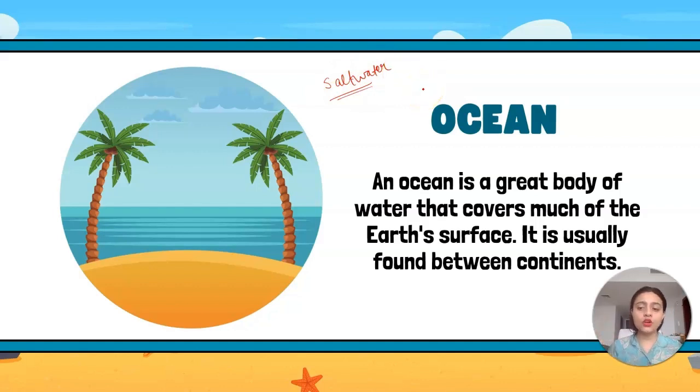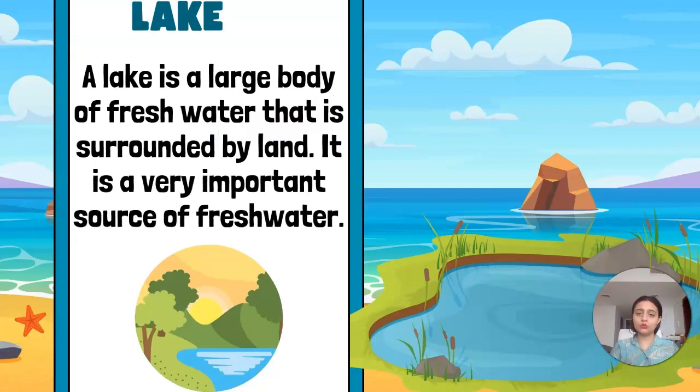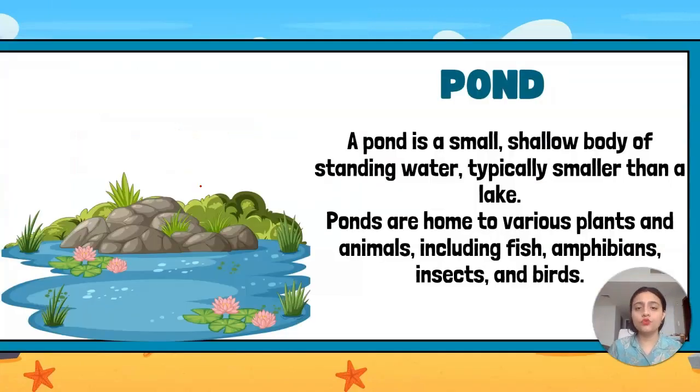It's the greatest water body and it is usually found between the continents. Now the sea. Is sea water salty or fresh? It is also salty, like all the beaches. A sea is a large body of salt water that is connected to the ocean. Seas usually have land on several sides, like the beaches. Now, the lake. Is a lake fresh water or salty water? It's fresh water that is surrounded by land. It is a very important source of fresh water.